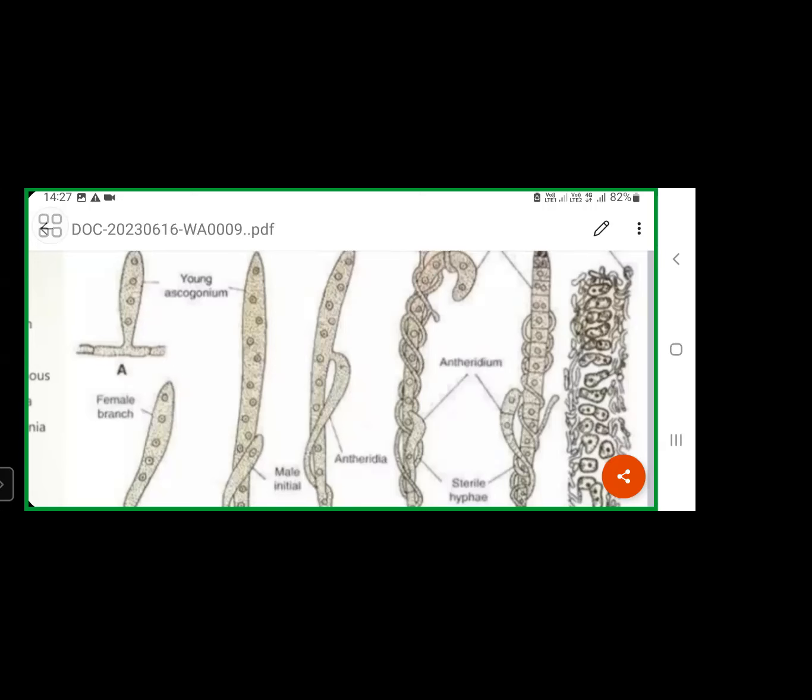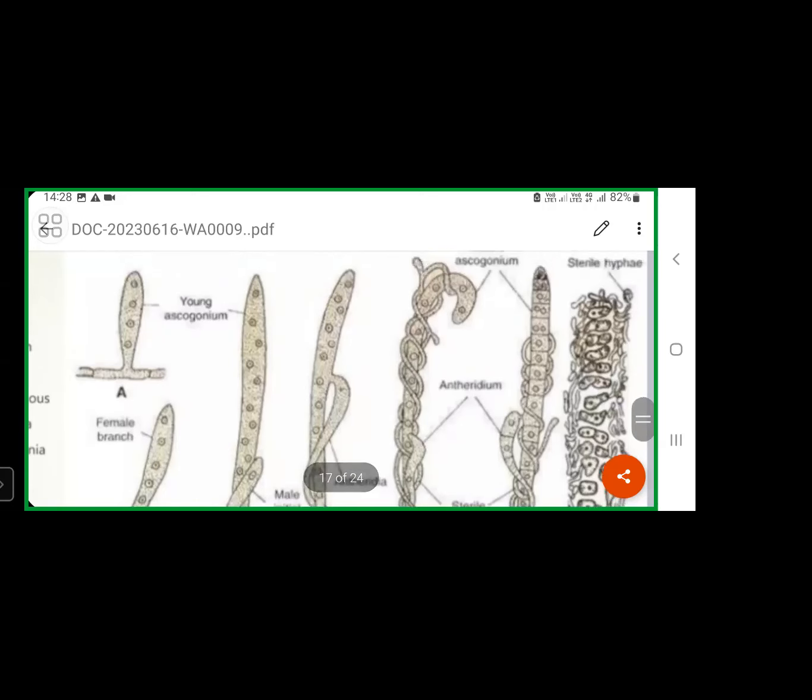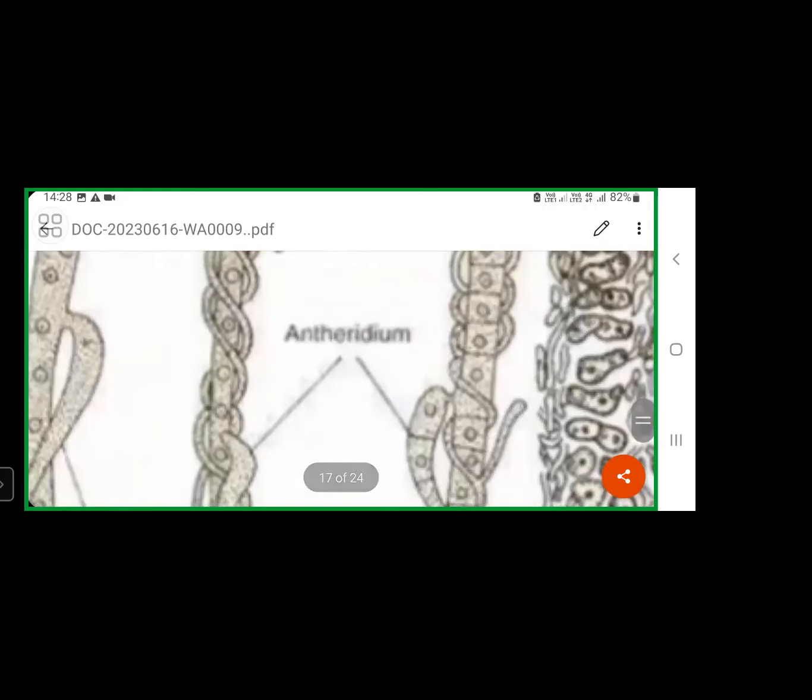Once septa formation is completed, in each chamber 2 nuclei are there. These 2 nuclei fuse with each other, so nuclear fusion will take place. Diploid nucleus formation will take place here. In each chamber, 2 nuclei are present, both haploid in the beginning. Then those 2 are involved in the fusion process. As a result of this nuclear fusion, a diploid nucleus will develop.